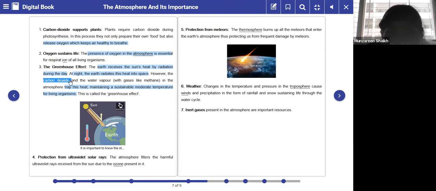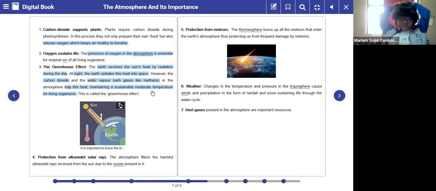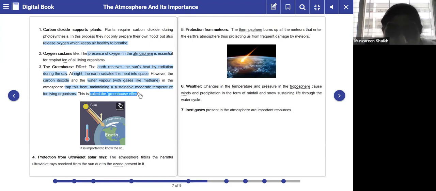During that, the carbon dioxide and the water vapor mix with gases like methane, and they trap this heat so that they can provide a sustainable and moderate temperature for the living organisms. This entire process is called what? The greenhouse effect. Please underline this. You might get a short note to write, to explain or justify the greenhouse effect. How does the process work?